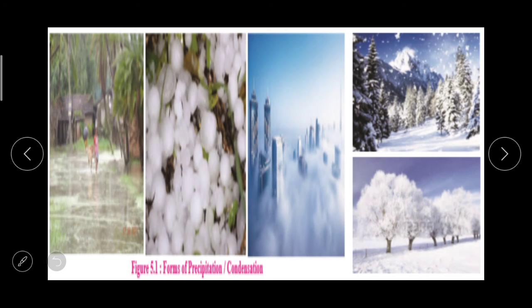On winter mornings, we find dew. In areas located at higher altitudes, snowfall occurs, while it rains in other places. Here you can see fog, snow falling, rain and hail. Some places experience dense fog while some experience hailstones, which suddenly cause crop destruction.